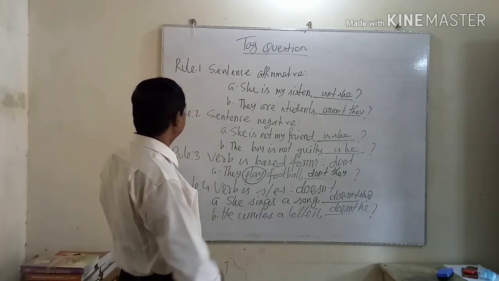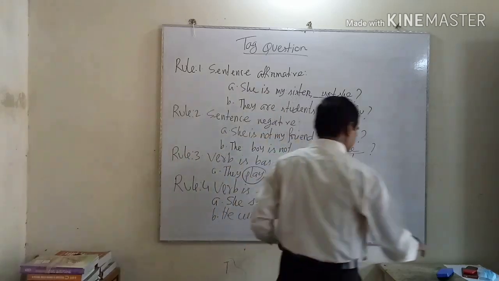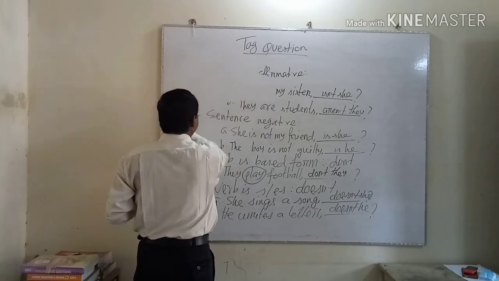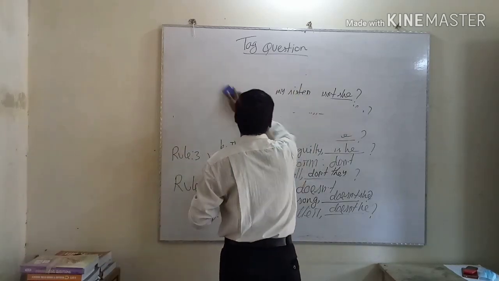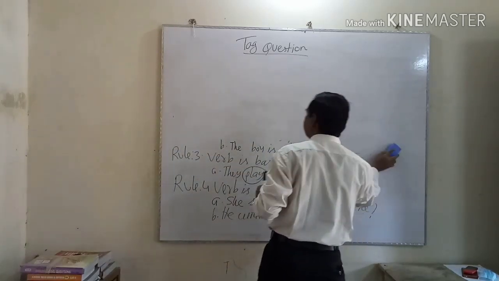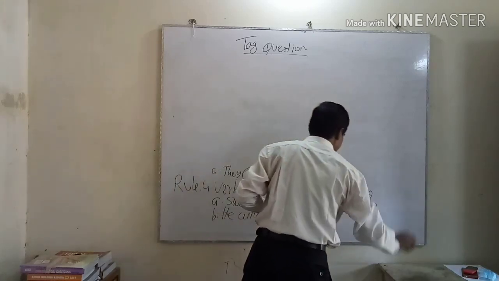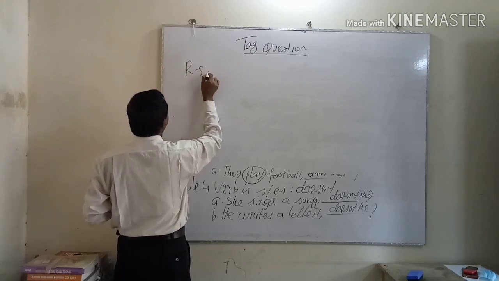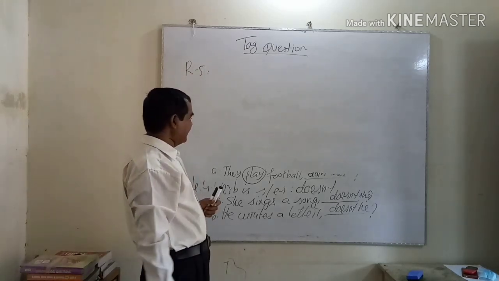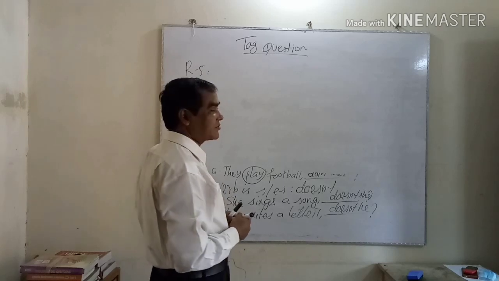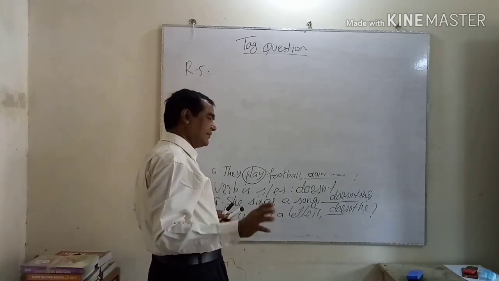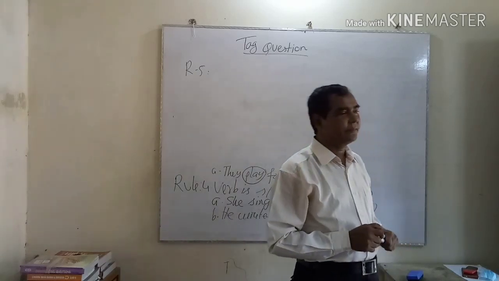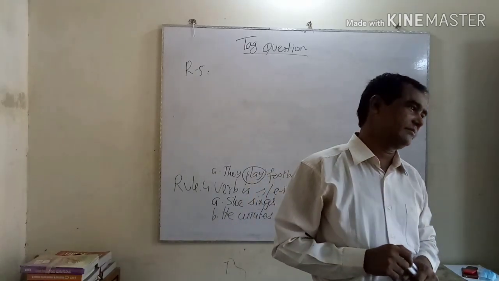Okay, I think you will be clear by following the other rules of the tag question. Rule 5. If the verb is in past form, remember every verb has three forms: present form, past form, and past participle form.